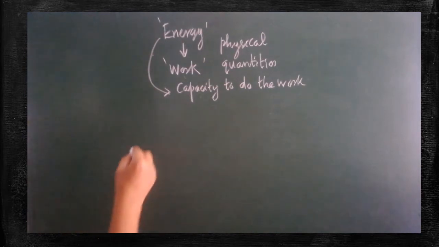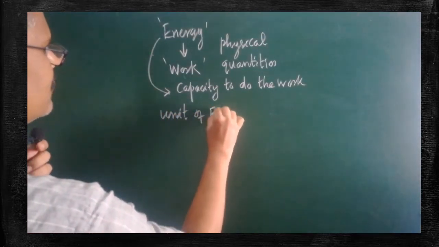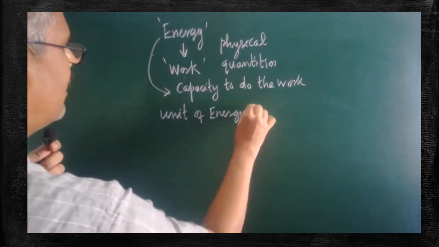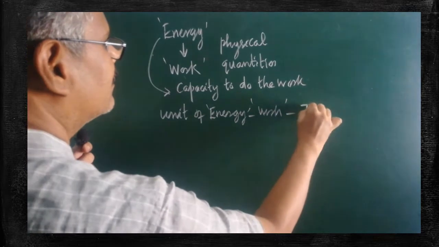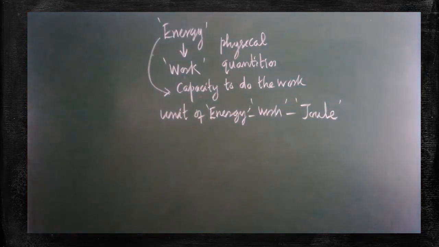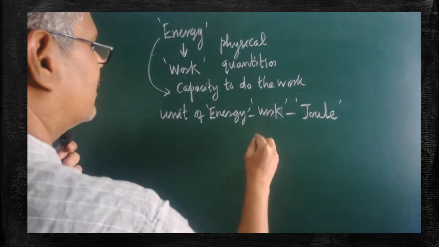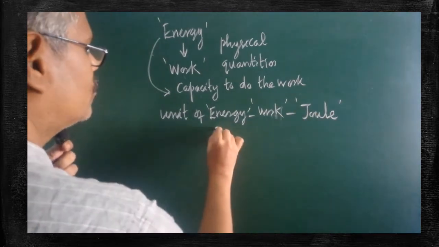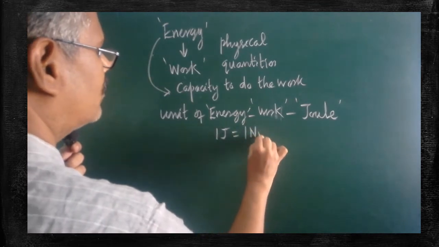Make a note. The unit of energy and work, both are measured by the unit called Joule. Joule is a common unit to measure both work and energy. Are you clear? 1 joule can be measured by 1 Newton meter.